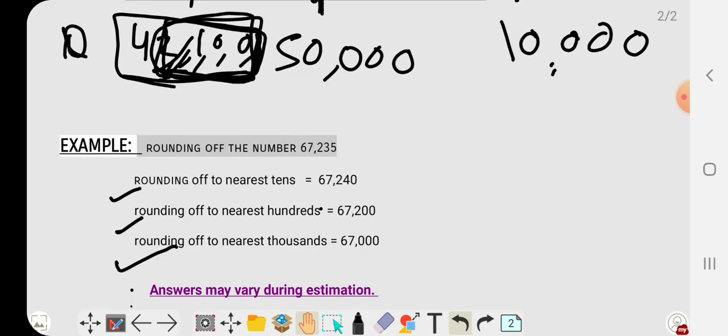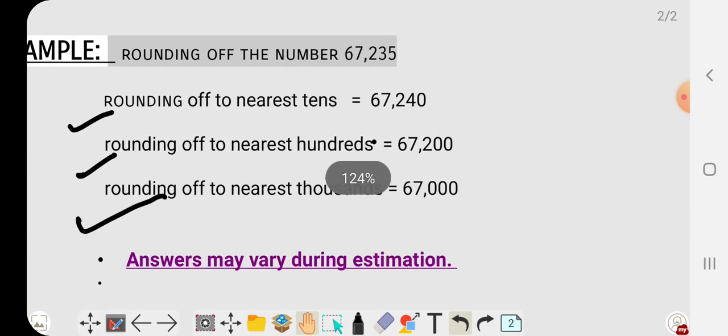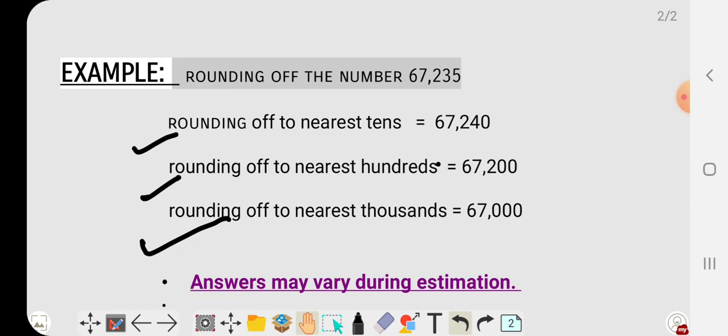So in this way we are going to estimate all the numbers which will be given to us, and we will perform certain operations with these numbers also. So let's see what this is in the example. Rounding off the number 67,235 up to the nearest 10.